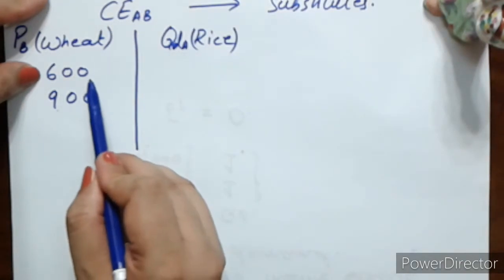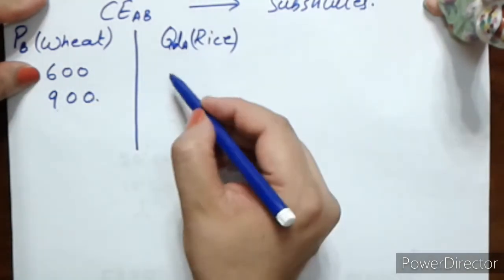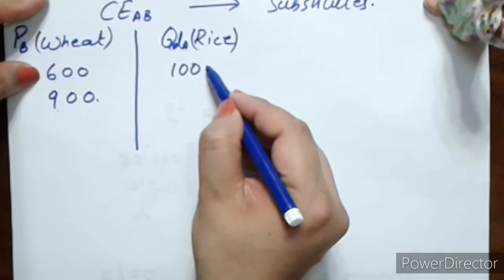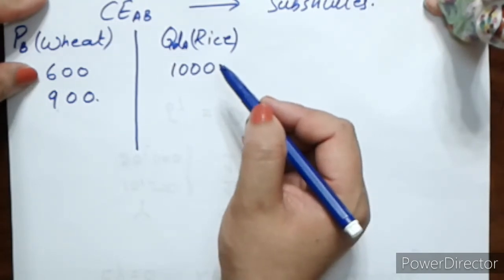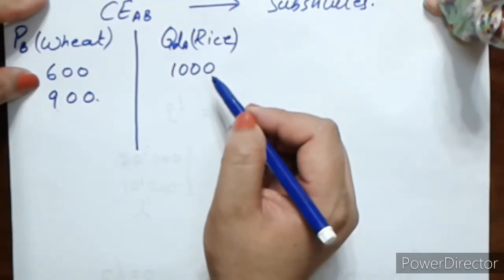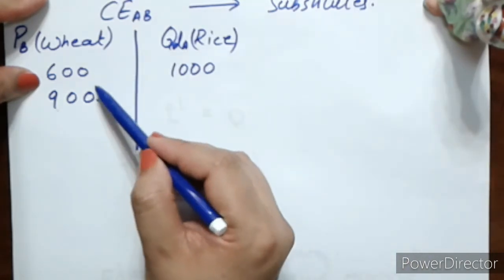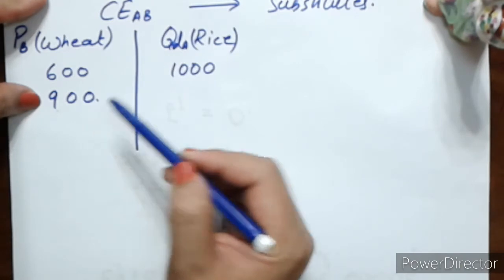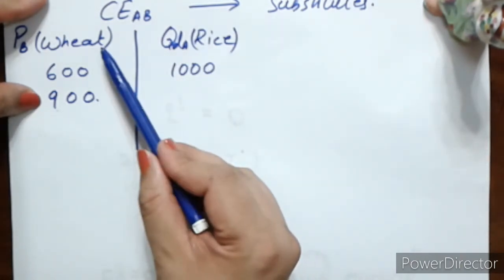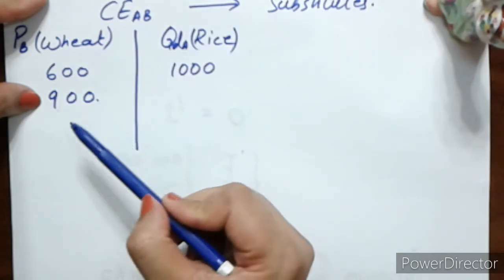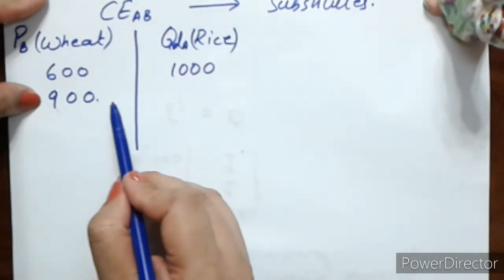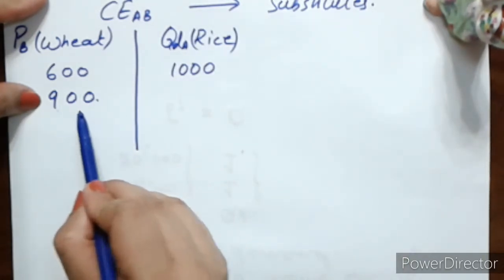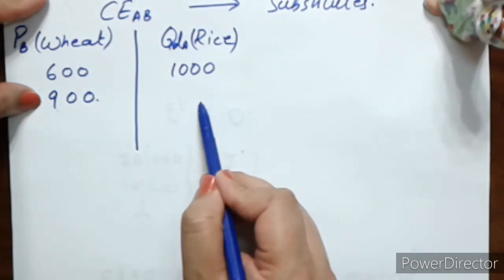When it was 600 per kg, there were 1000 maunds demanded in the market. But when the price rose by another 300 rupees and became 900 rupees, affording wheat became difficult. So people started using rice more. Obviously at a higher price of wheat, people will be demanding more rice.